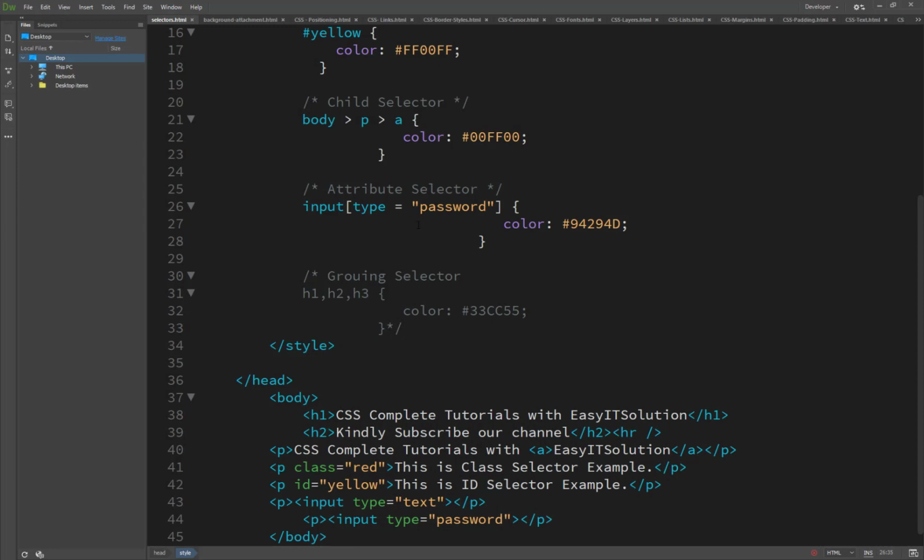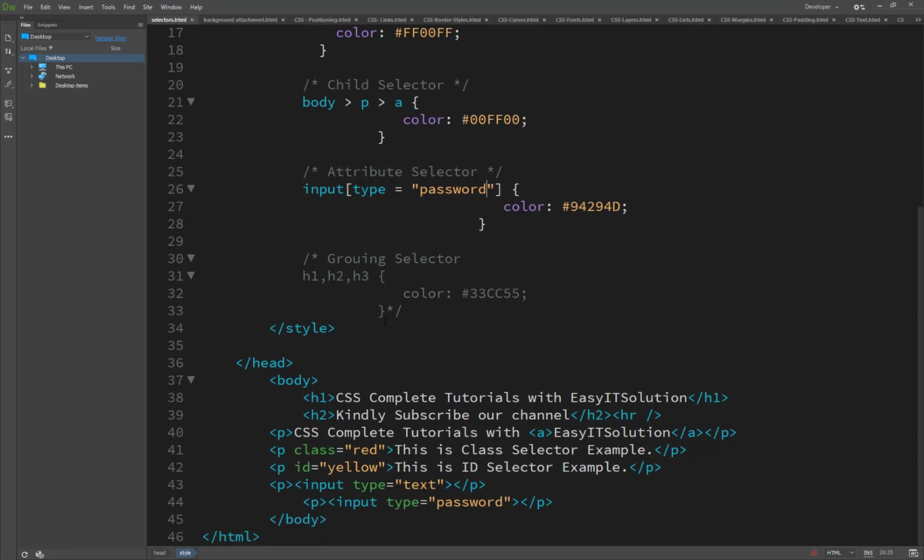So here are the attribute selectors, and the last thing is group selectors. What is the group selector? Grouping selectors: basically, you can apply a style to many selectors if you like, by separating the selectors with a comma. Here is the following example: we are grouping by using the comma h1, h2, and h3, and currently we used h1 and h2.